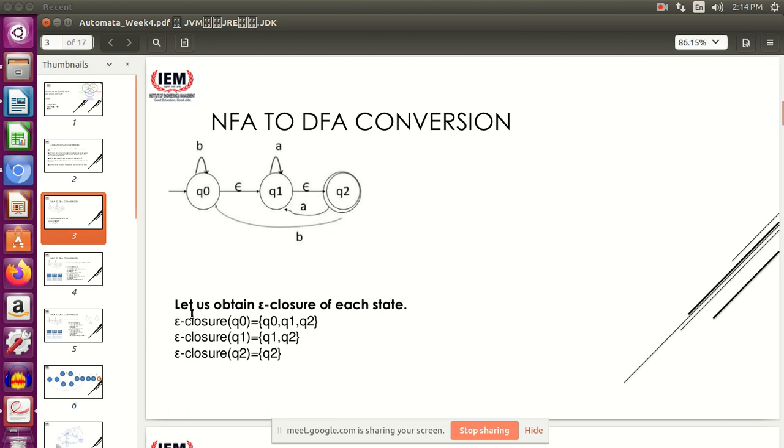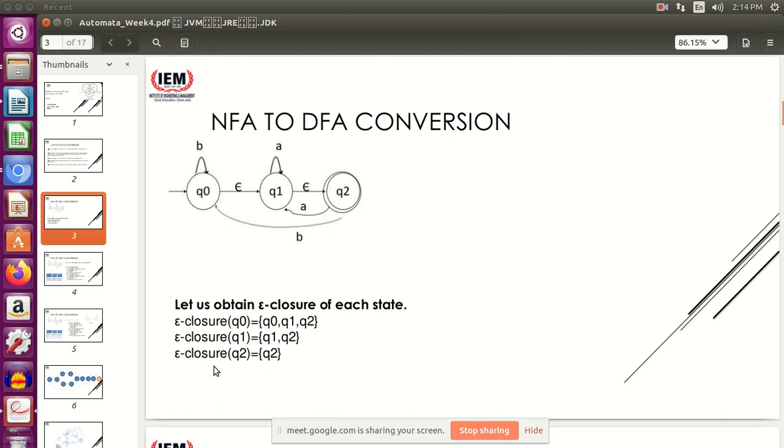So if you are going to calculate the epsilon closure of Q0, it will obviously contain Q0 itself, and in addition to that it will contain Q1, because on getting an epsilon you are moving to Q1 from Q0, so you include Q1 and Q2. Again, why Q2? Because if you start from Q0, you get an epsilon, you move to Q1, again you get an epsilon, you move to Q2. So the transition from Q0 to Q2 involves only epsilons. So I can include Q2 as well, because I can reach Q2 from Q0 using epsilon moves.